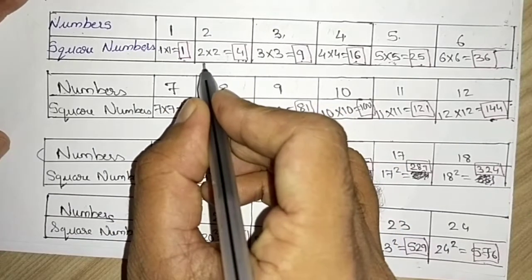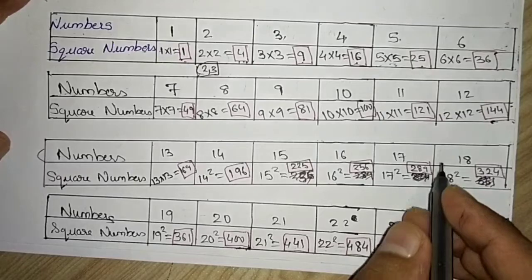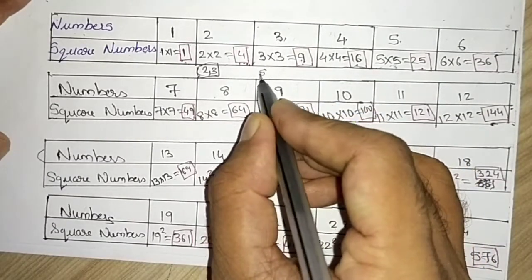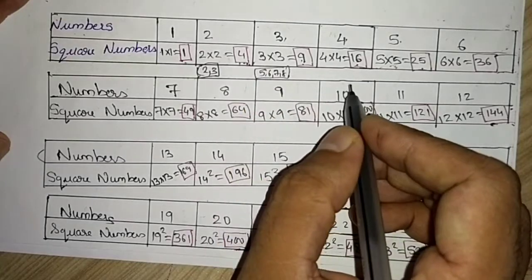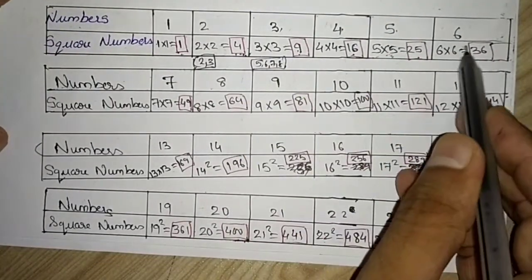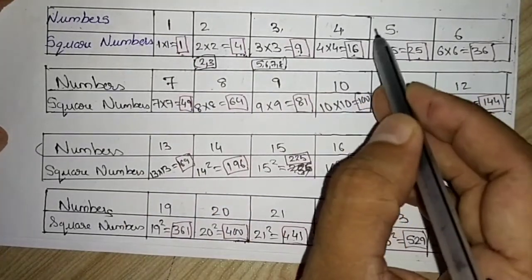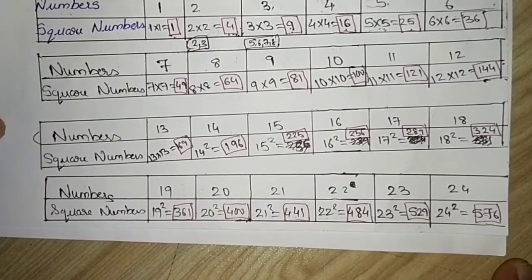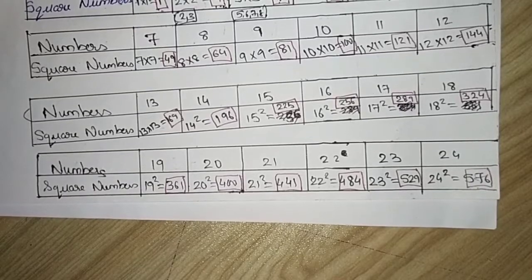That means in between them, 2 and 3 are not perfect squares. Between 4 and 9, 5, 6, 7, 8 are not perfect squares. So perfect squares are those numbers which are obtained by squaring a natural number. Hope you have understood perfect squares or square numbers.